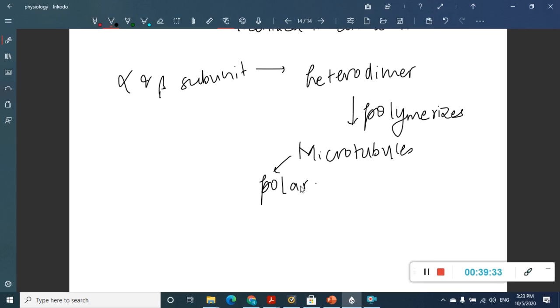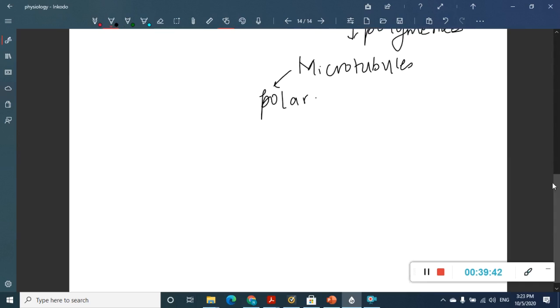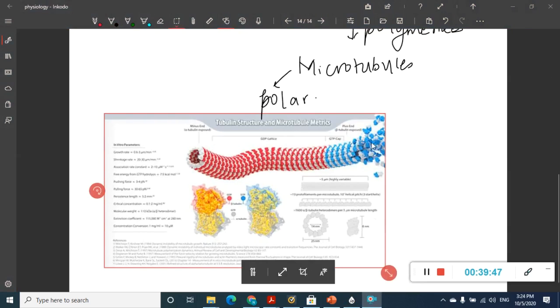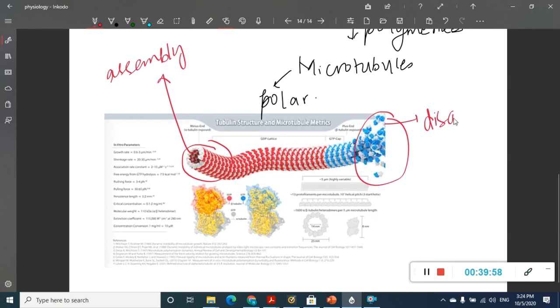How can you say they are polar? Because they have assembly at one end and disassembly at the other end. See, this is the picture which shows you.